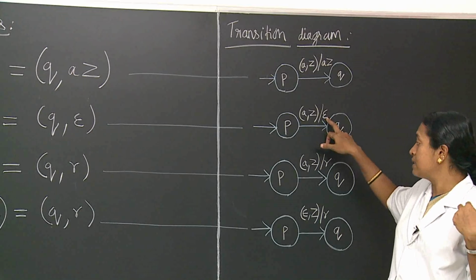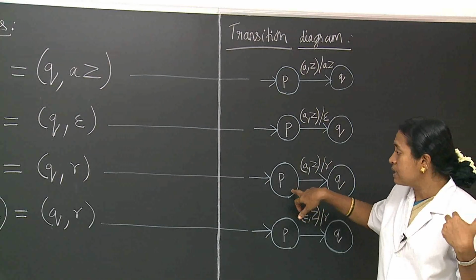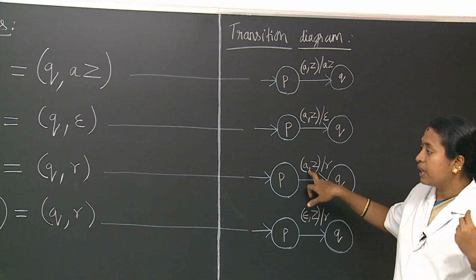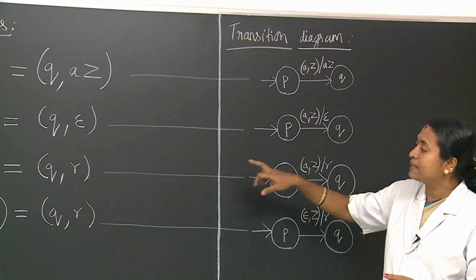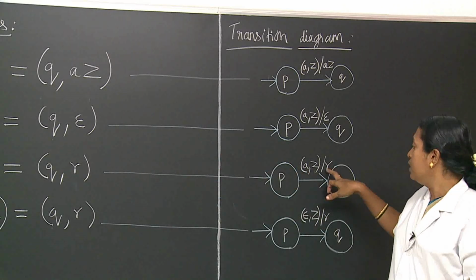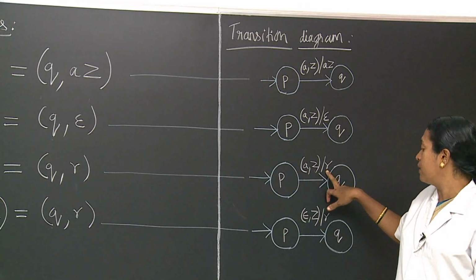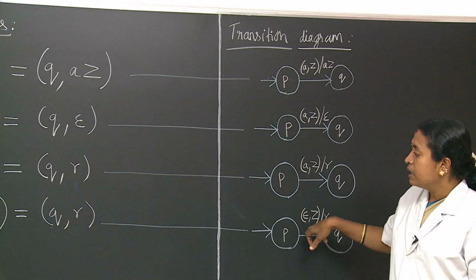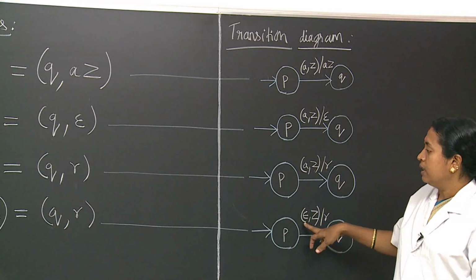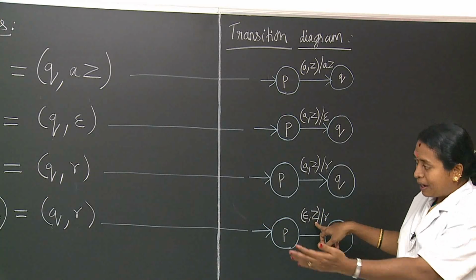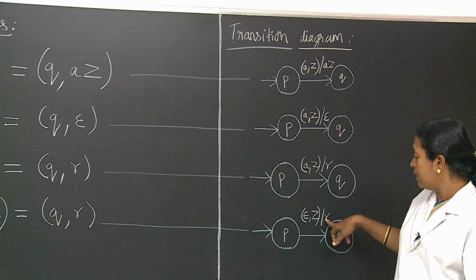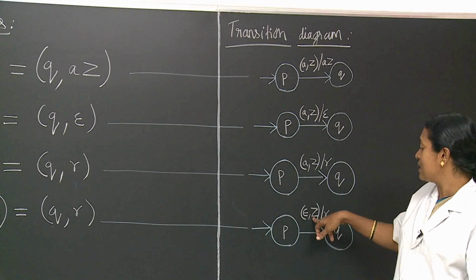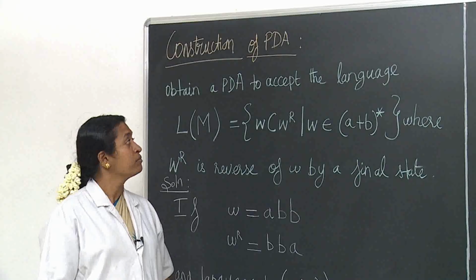It should be represented here. Afterwards, in this case, the input symbol is A, Z is the top of the stack. After the transition, the Z is replaced by R, so we write R here. Next, in this case, the input is epsilon, the top of the stack is Z. After the transition, it will move to Q. At that time, the top of the stack Z is replaced by R.